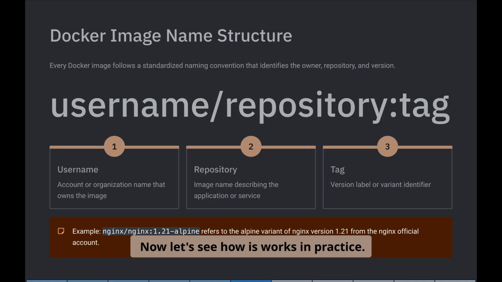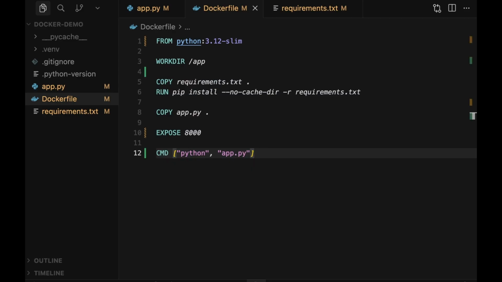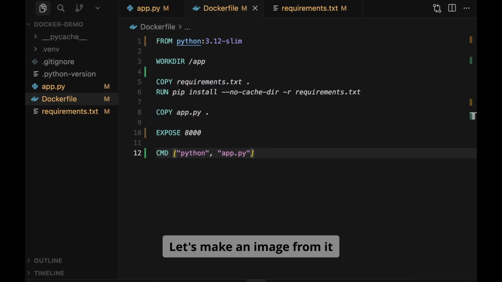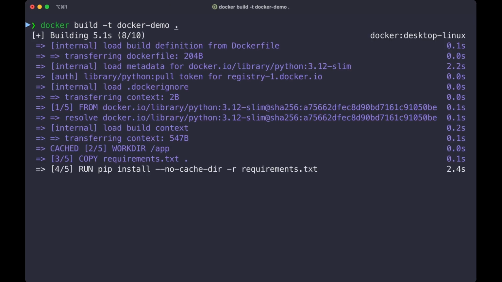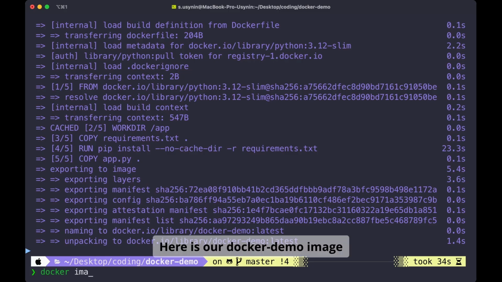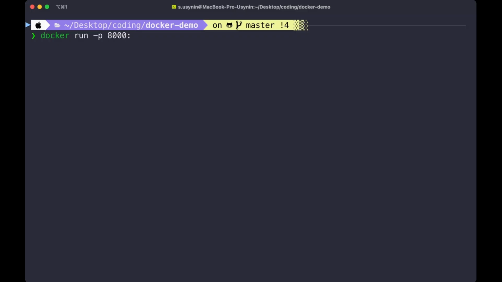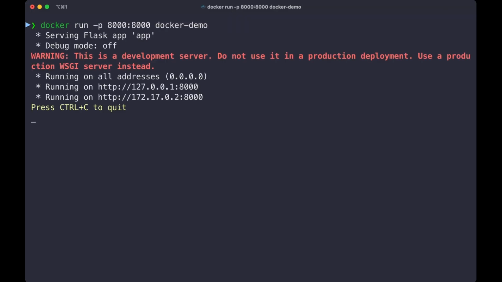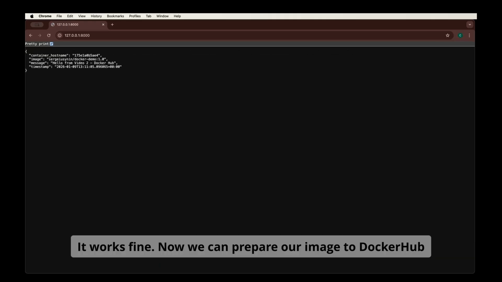Now let's see how it works in practice. Here is a tiny project which is a small Flask web server. Let's make an image from it. Here is our Docker demo image. Now we can run a container. Let's see how it works locally. It works fine. Now we can prepare our image for Docker Hub.